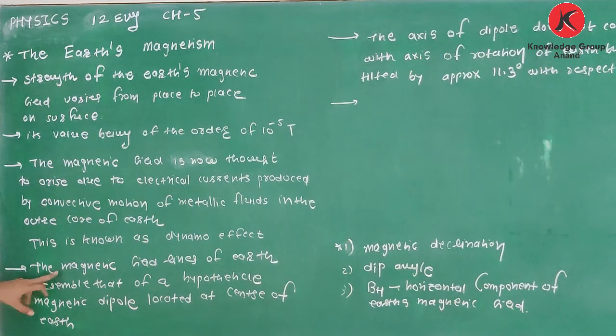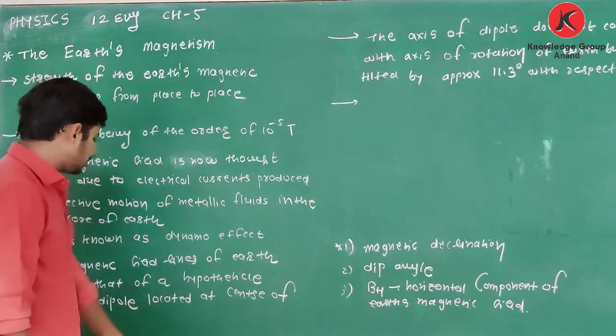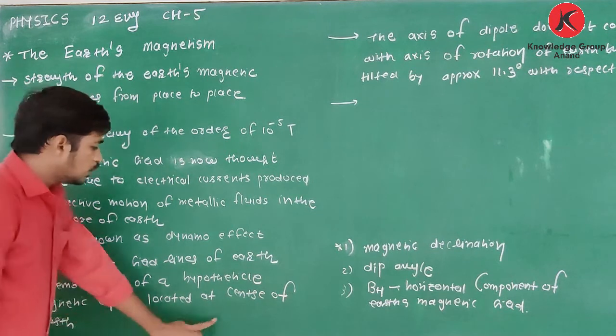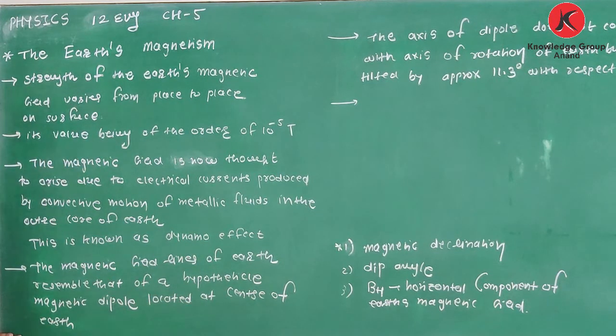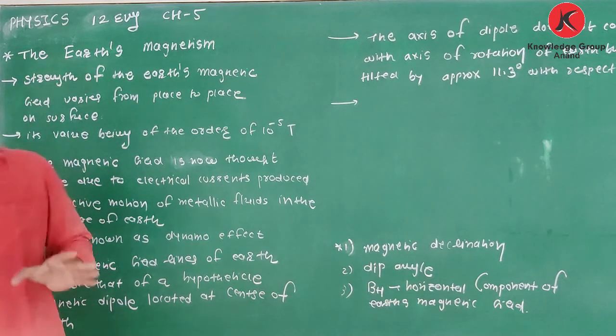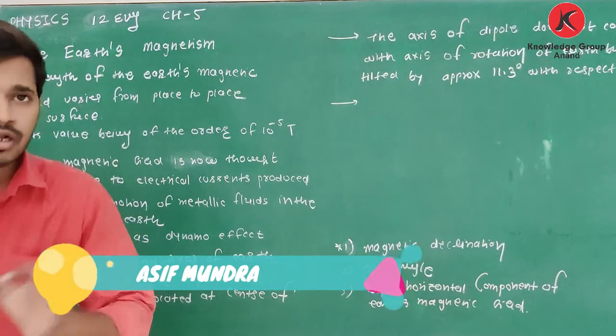The magnetic field lines of Earth resemble those of a hypothetical magnetic dipole located at the center of Earth. We have to assume it, that's why it is named hypothetical magnetic dipole.